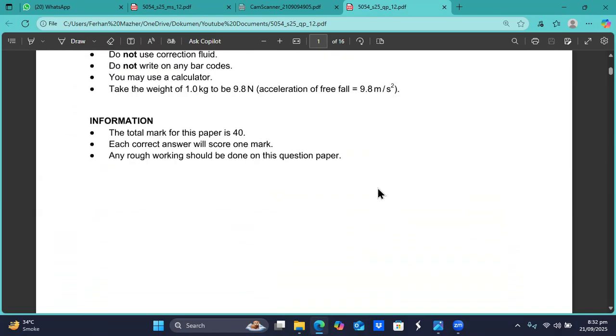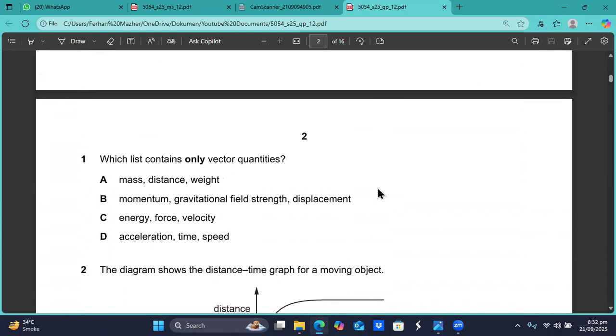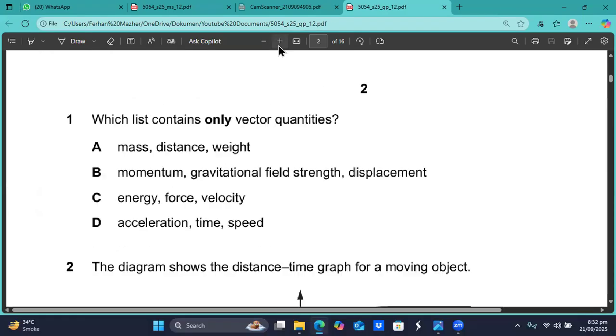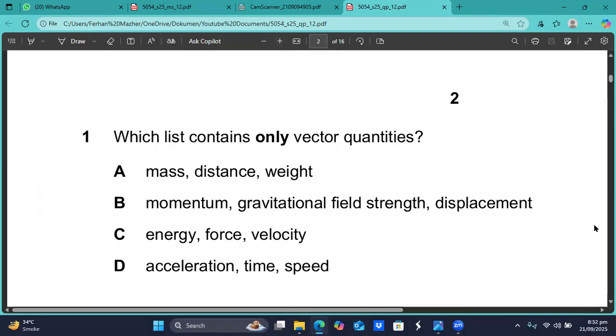And here we go. There are a total of 40 questions in it. The question number 1 is coming up on your screen. In question number 1, they say, which list contains only vector quantities? Vector quantities are those quantities which have magnitude and direction. So mass is a scalar quantity, so A is not the answer. B is momentum, gravitational field strength, and displacement. Momentum has direction, gravitational field strength has direction, and displacement has direction.